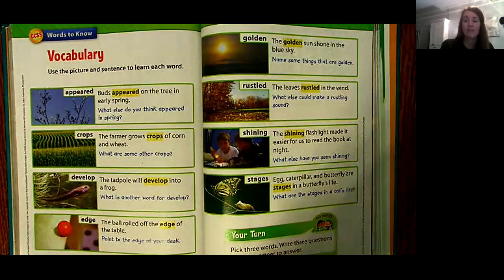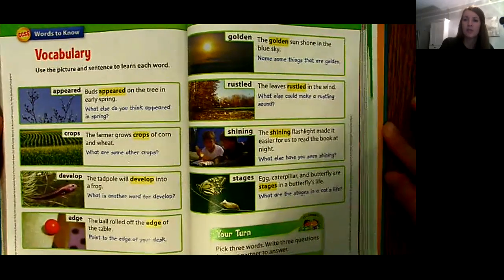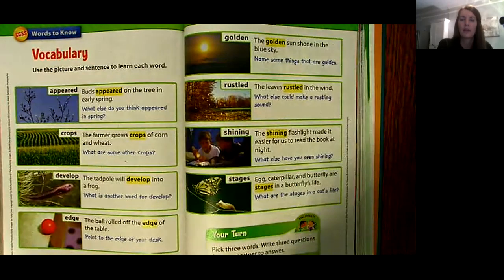Okay, word number 5, golden. The golden sun shone in the blue sky. The word golden refers to a color that is either bright or gold or yellowish. So name some things that are golden. What do you know that's golden?